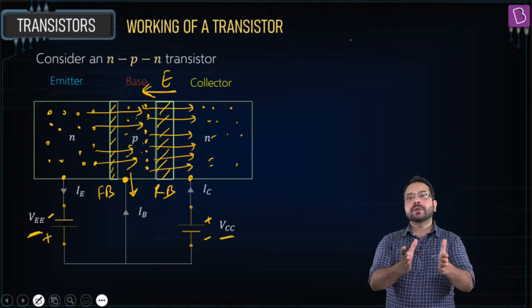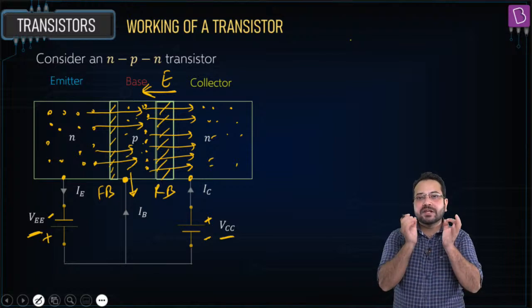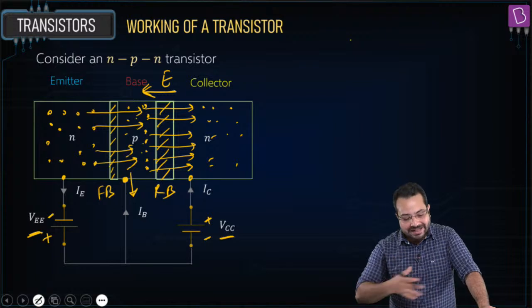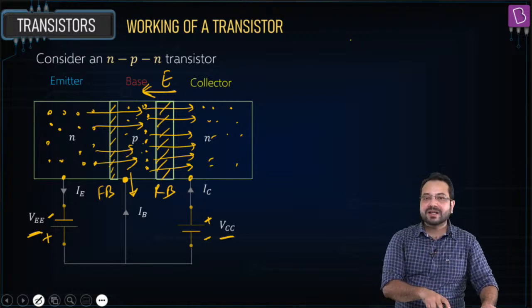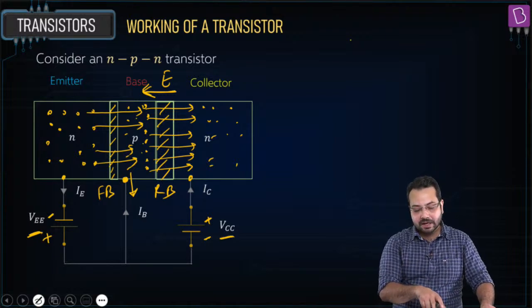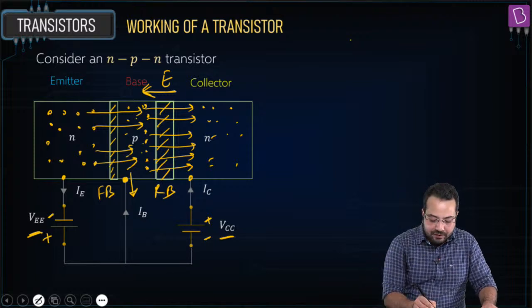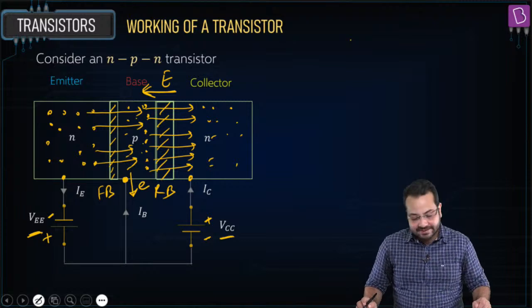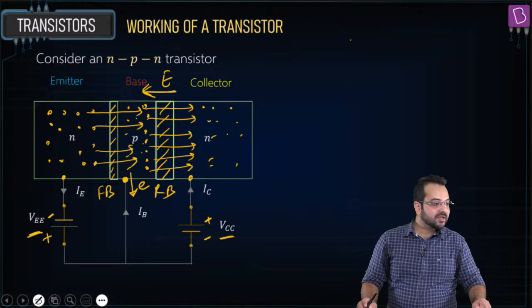Also, because the base is very lightly doped, the chances of recombination are very small. So in effect, most of the electrons which have come into the base are going to go to the collector, and very few electrons are going to come from the base terminal. Is this clear?